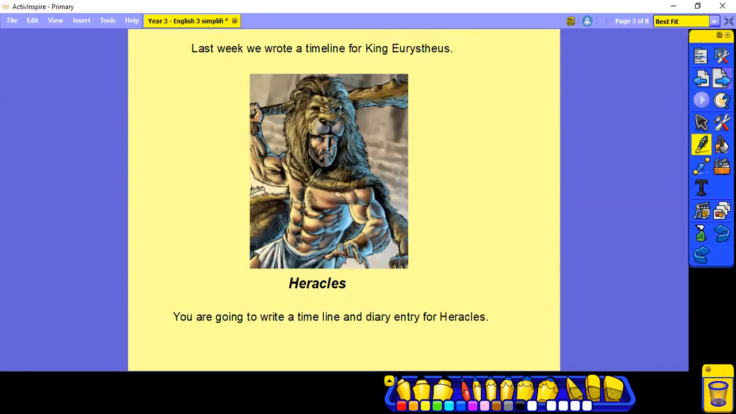Last week we wrote a timeline for King Eurystheus. Now this time we're going to write a timeline and then a diary entry for Heracles.